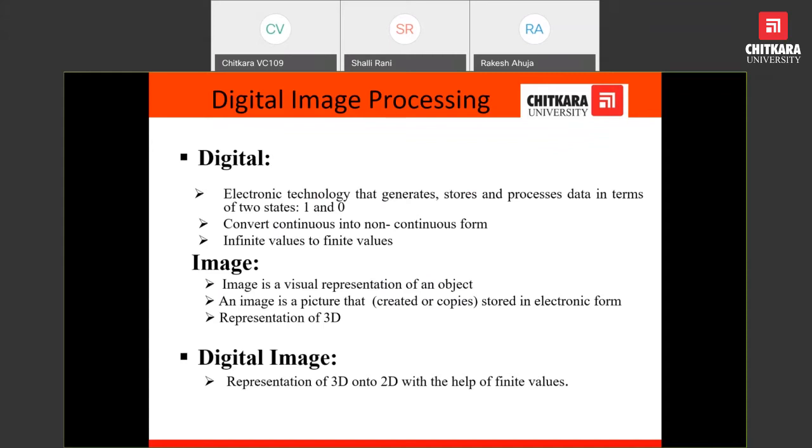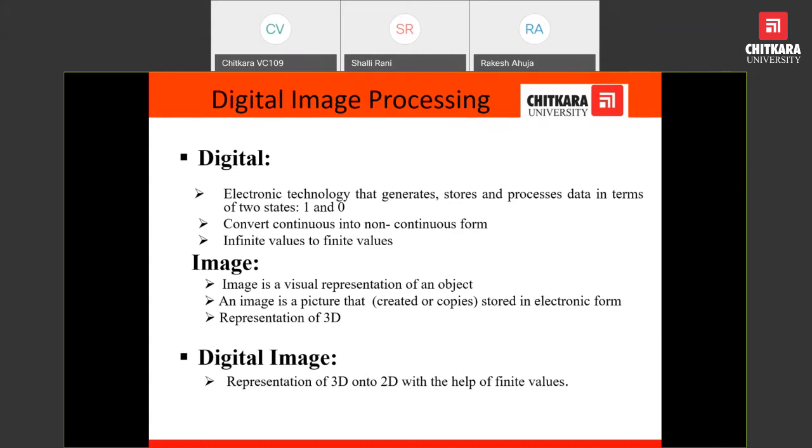Combine these two words, digital and image. Digital means finite values that we can process, and if we have a continuous graph, it can be converted into non-continuous.